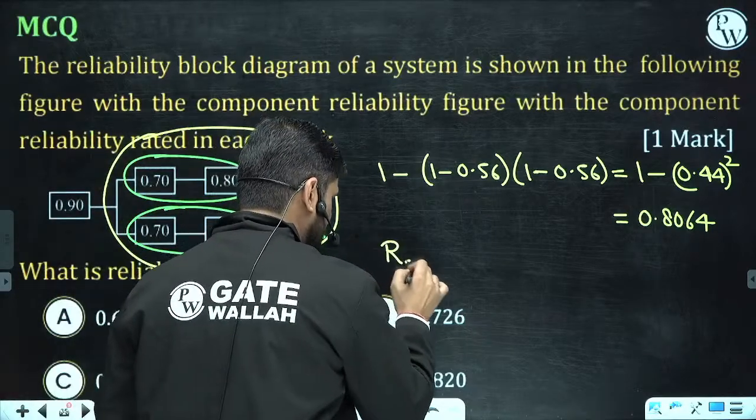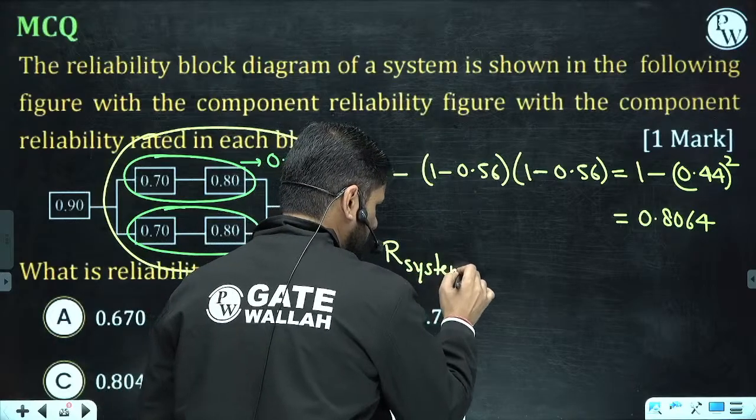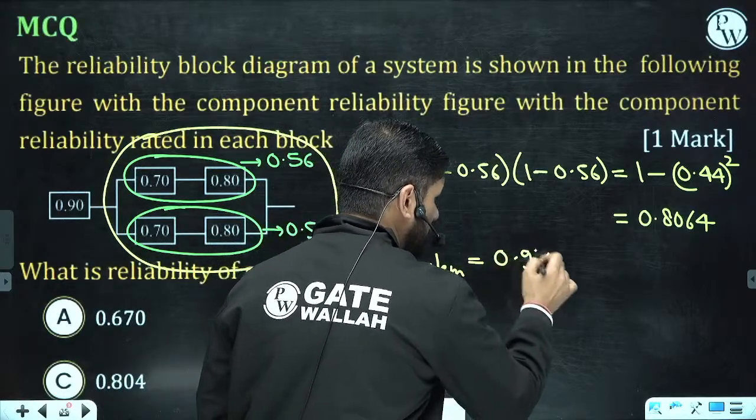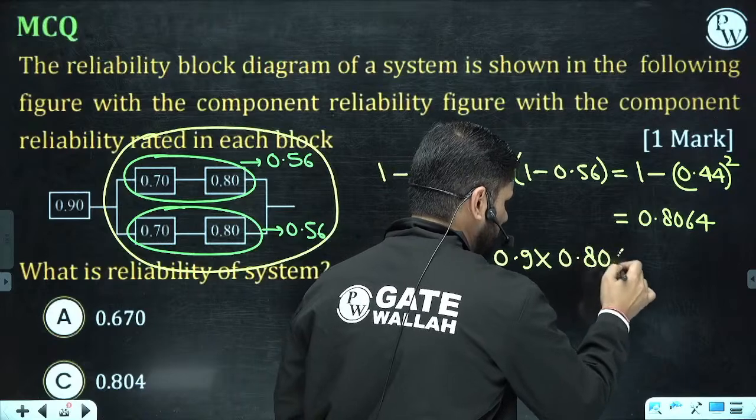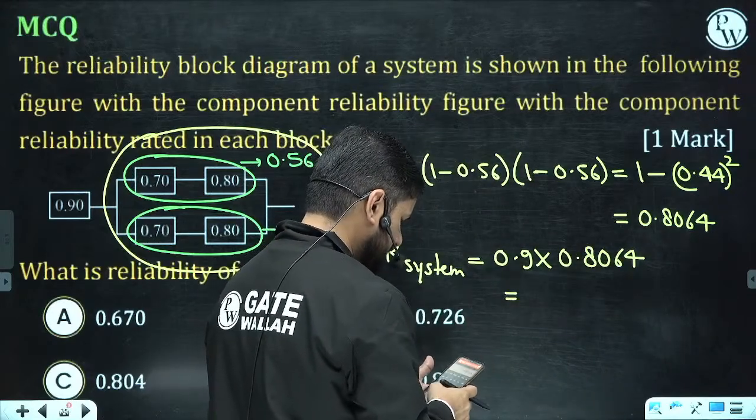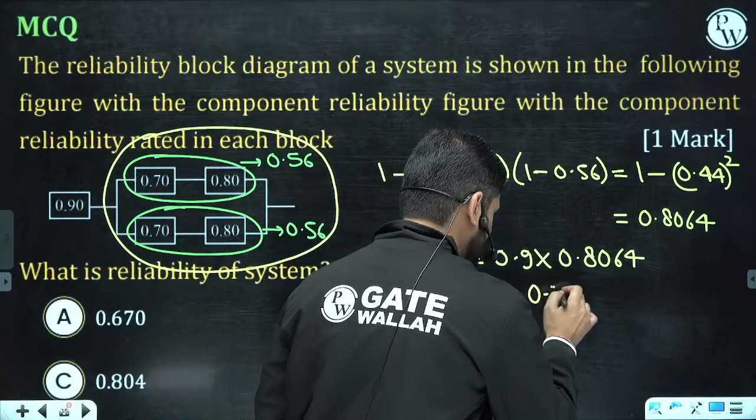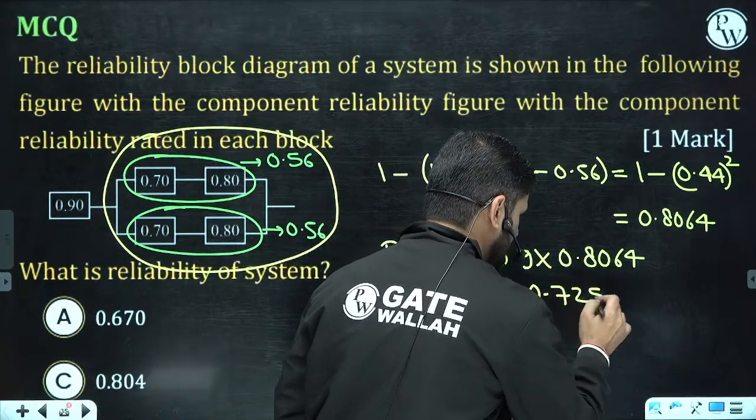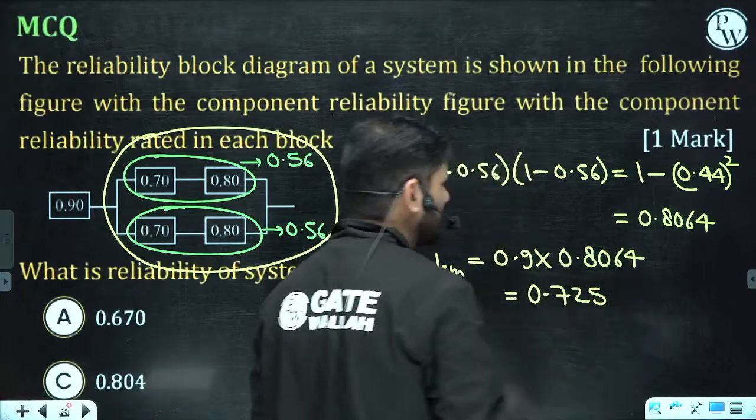So our system is what? 0.9 into 0.8064 equals to what? Let me calculate that. This is 0.7257 or something. Okay, like that only.